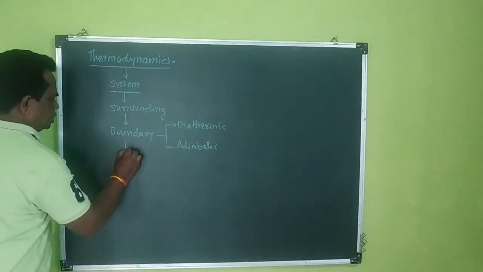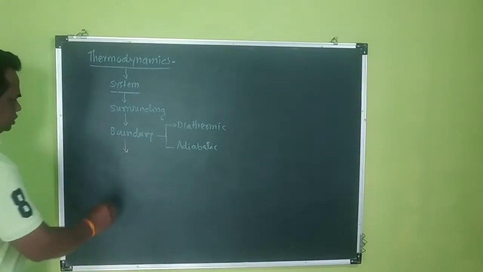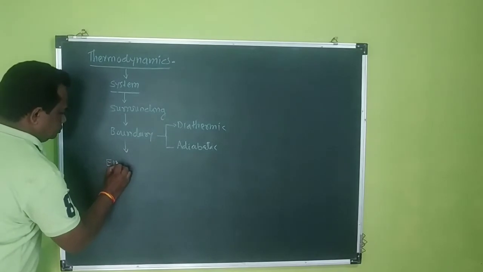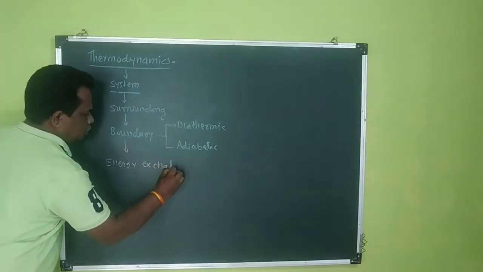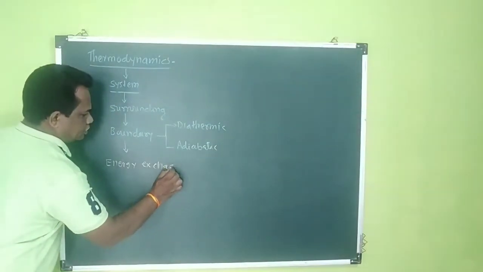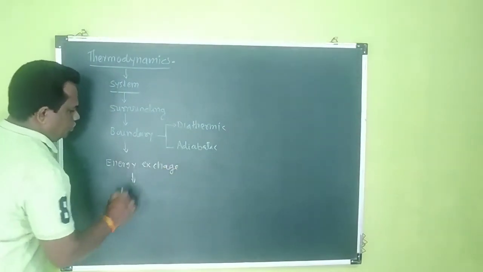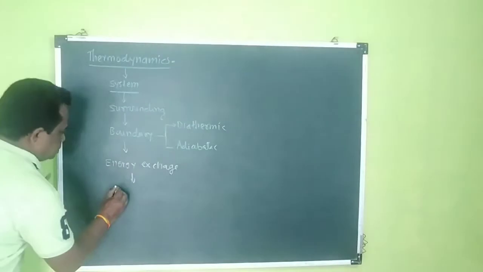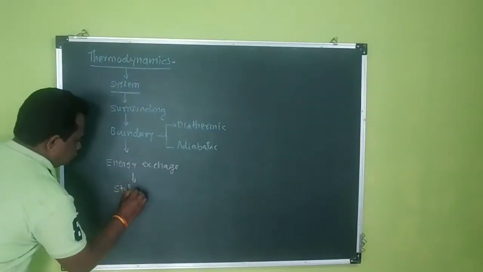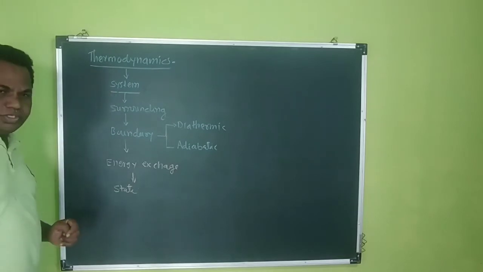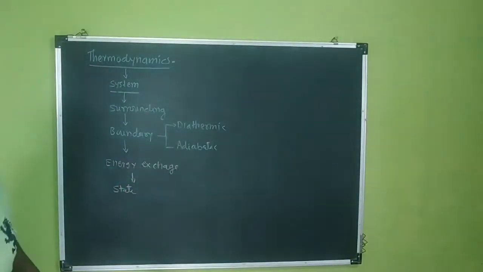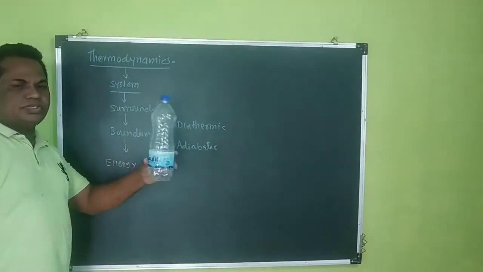Then we have seen the energy exchange. Due to energy exchange, the state of the system changes. So what is the state of the system? Consider this as the system as a whole.